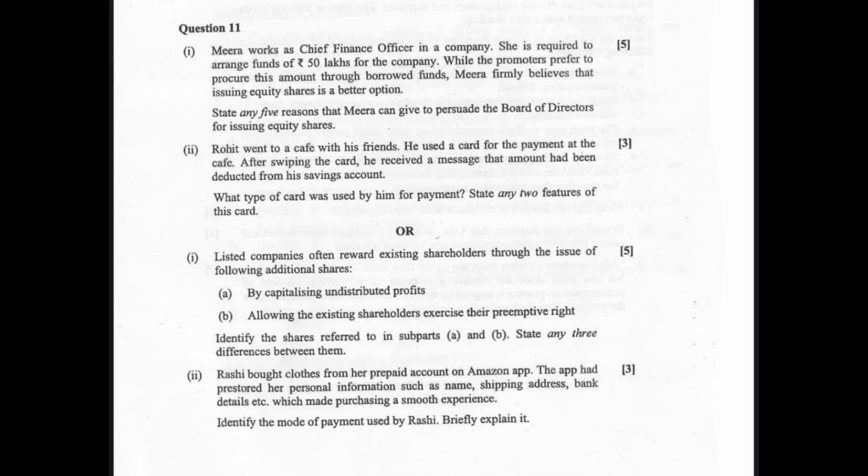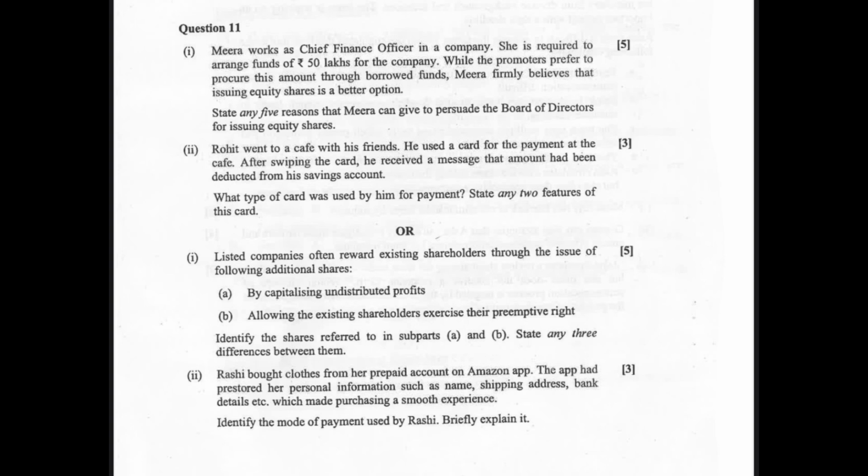Rohit went to a cafe with his friends. He used a card for the payment at the cafe. After swiping the card, he received a message that amount had been deducted from his savings account. It is debit card. You have to write any 2 features. Or the another question is, you have to identify the share by capitalizing undistributed profits. It's bonus share. Allowing the existing shareholders to exercise their preemptive right, it's right share. Then you have to write the differences between these two.